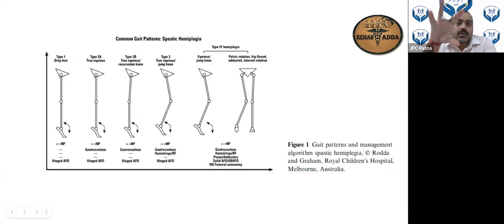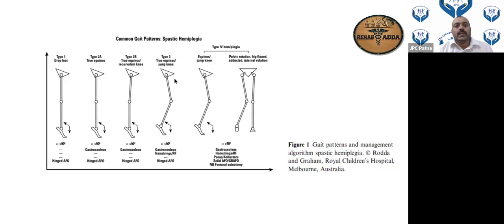So gastrosoleus and all, everything has to be decided according to the equinus. Or then jump knee gait will be more or less similar to what we get in spastic diplegia. So the ankle becomes important.